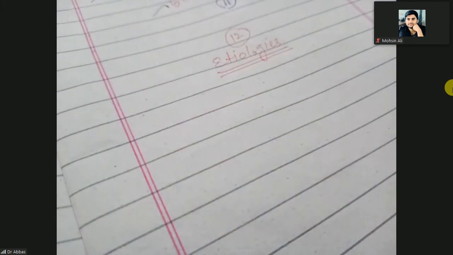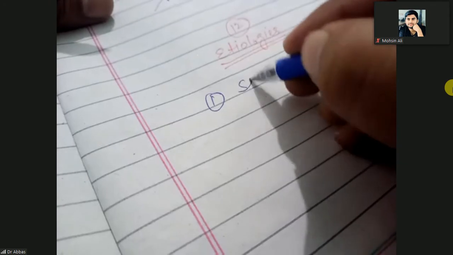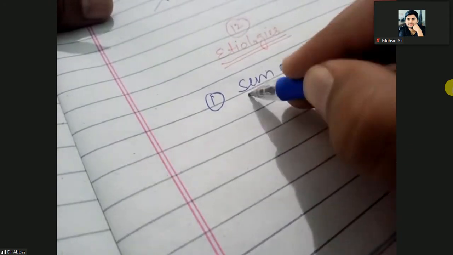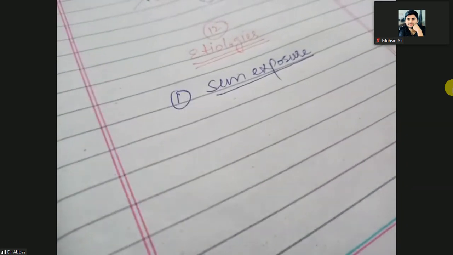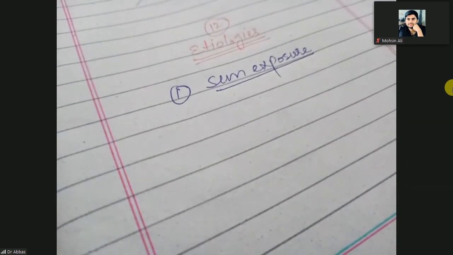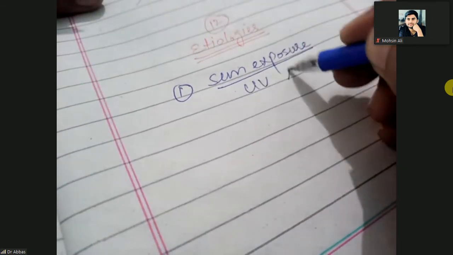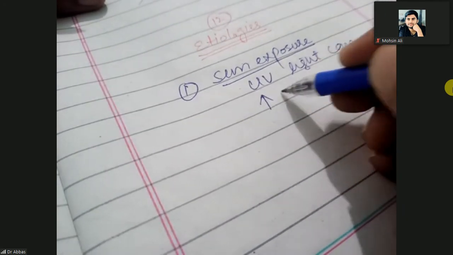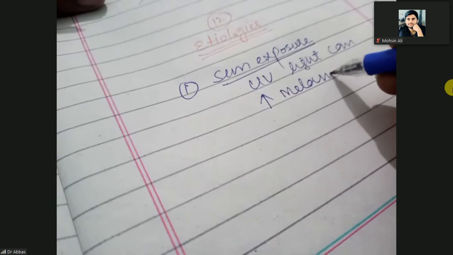Etiologies. The most common etiology is sun exposure. When you are exposed to the sun, the ultraviolet light can increase melanogenesis.